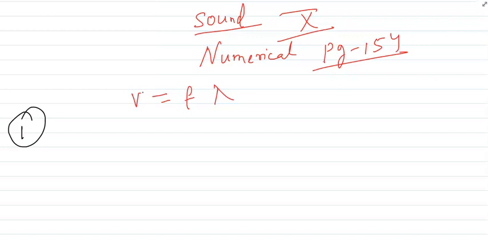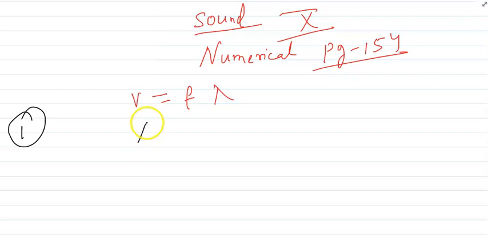So the question says lambda is given, means wavelength is given. What is the wavelength? The wavelength is 20 centimeter. Alright. So centimeter to meter will convert. So centimeter to meter, what do we have to do? Divide by 100. Alright. And wavelength is given. The wave velocity is how much? 24 meter per second. So first we will write the given term.